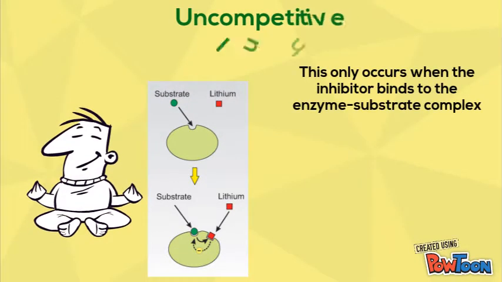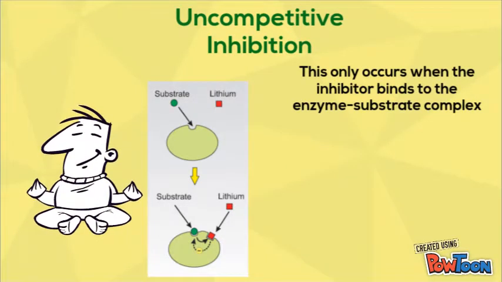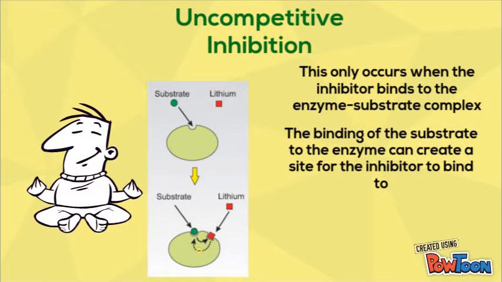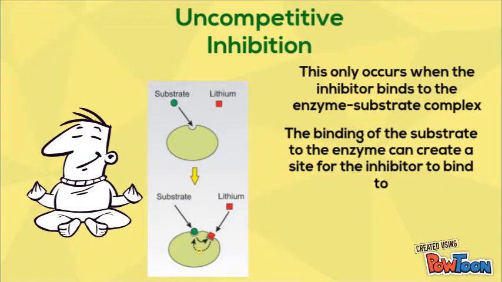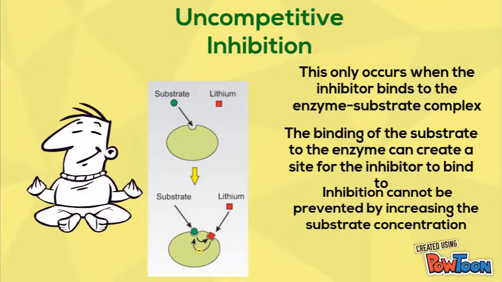Uncompetitive inhibition. This only occurs when the inhibitor binds to the enzyme-substrate complex. The binding of the substrate to the enzyme can create a site for the inhibitor to bind to. Inhibition cannot be prevented by increasing the substrate concentration.